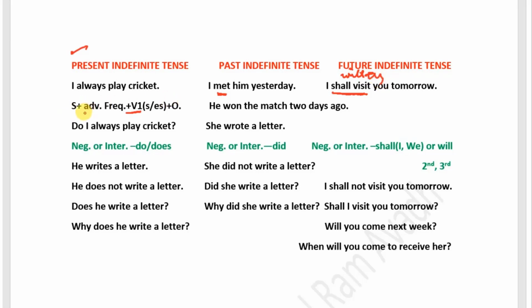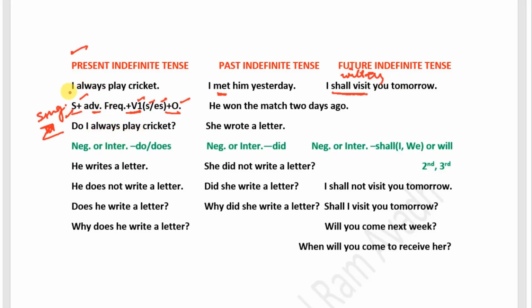In present indefinite tense, we use the syntax of subject, verb, and object. Subject may be singular or plural. If it is singular third person, that is he, she, it, or any noun, then the first form of verb takes s or es, and then we write the object.